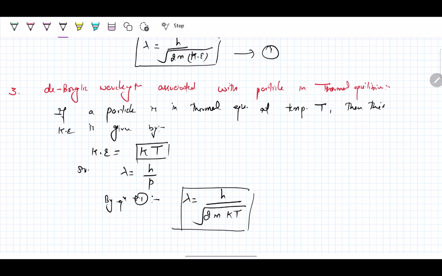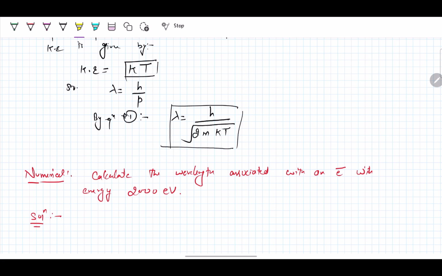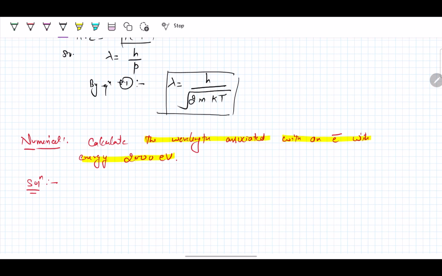Next we are taking a numerical, and in this numerical what we need to calculate is the wavelength associated with an electron with energy 2000 electron volt. We have been provided with the energy of an electron. So the energy of the electron is 2000 electron volt, and this is equal to 2000 into 1.6 into 10 raised to the power minus 19 joule.